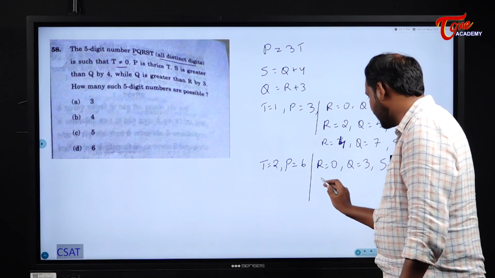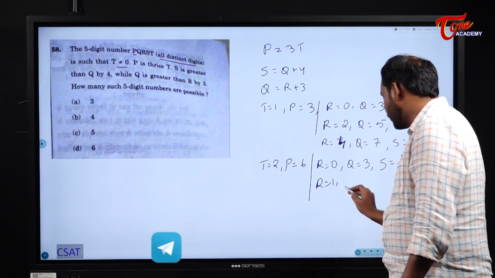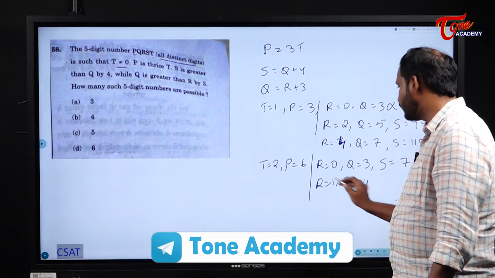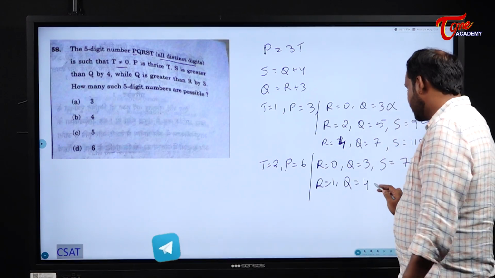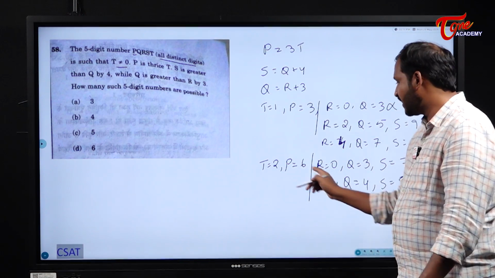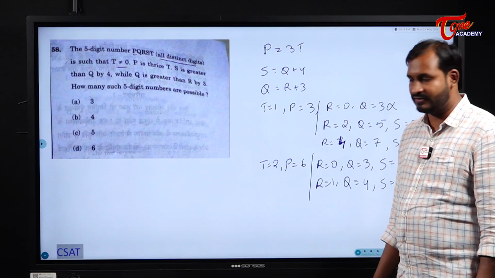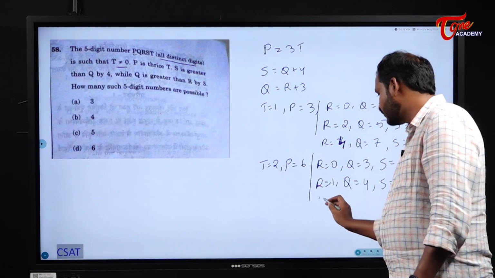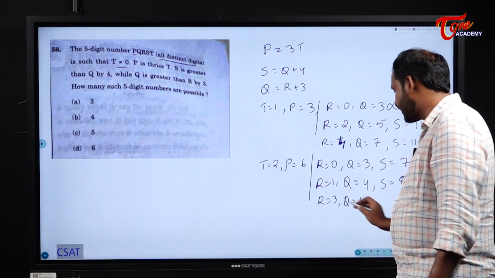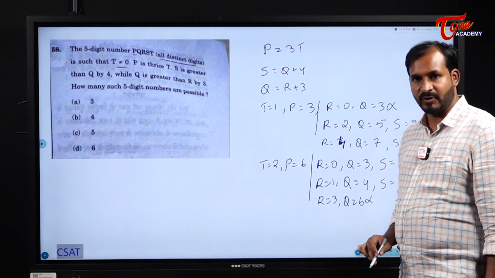If I take r is equal to 1, what about q? Q value becomes 4. Can I take 4? Yes, there is a possibility. Then what about s? S becomes 8. Is there a possibility? Yes. I cannot take r as 2. Why? Because already t is taken with 2. If I take r is equal to 3, what about q? Q becomes 6. I cannot take 6. So this possibility is gone.